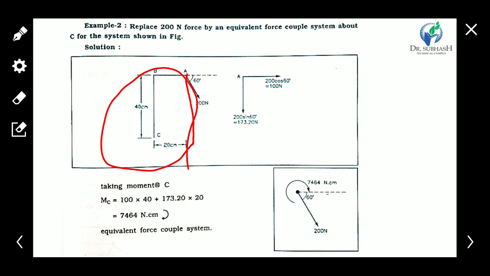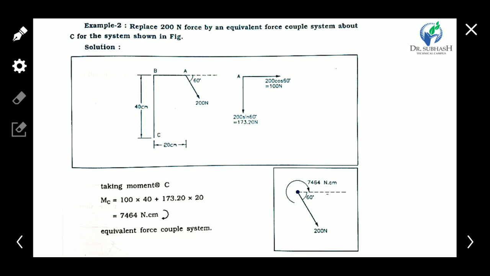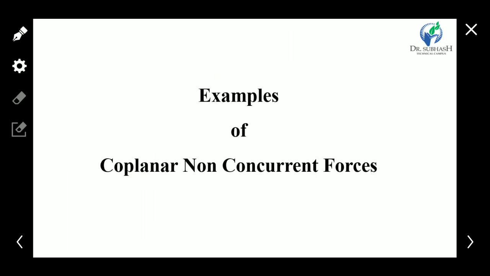Okay. And see the line of action is parallel to C, and now see that it's creating an anti-clockwise moment. So both are anti-clockwise moments, so both are taken as negative. Okay, clear?